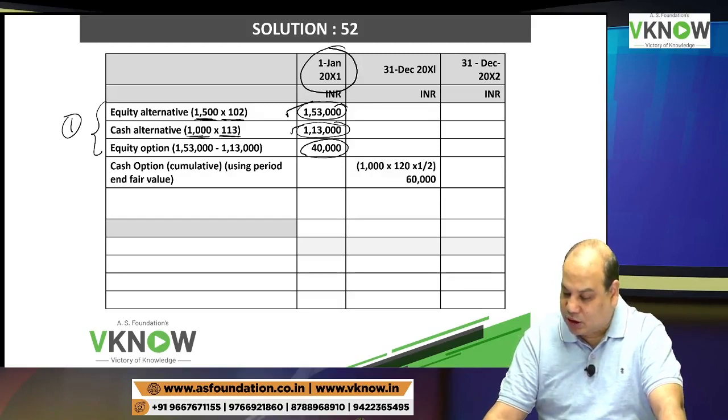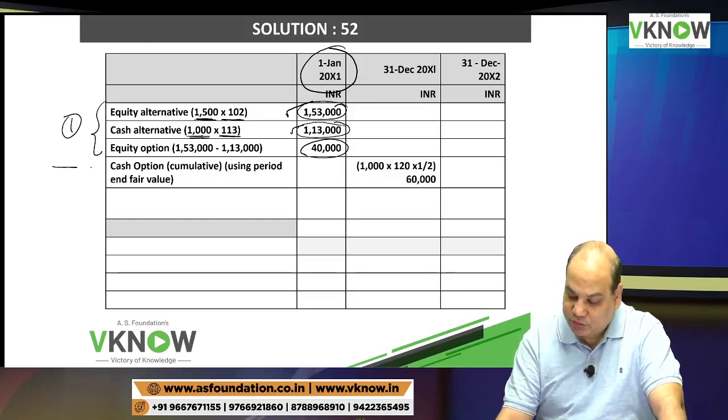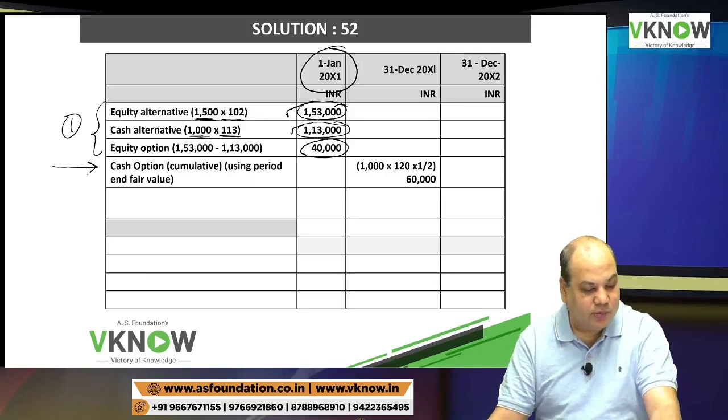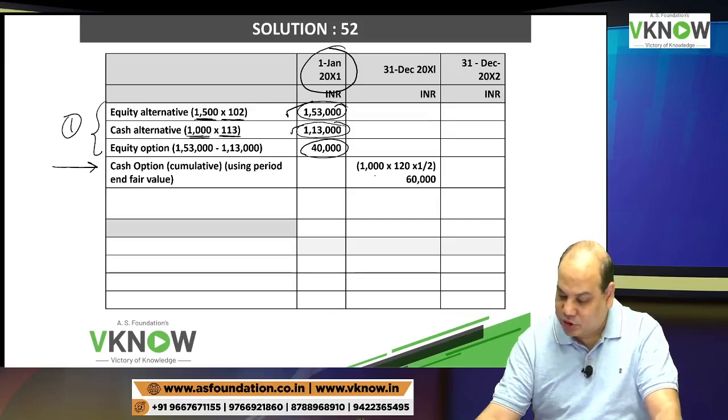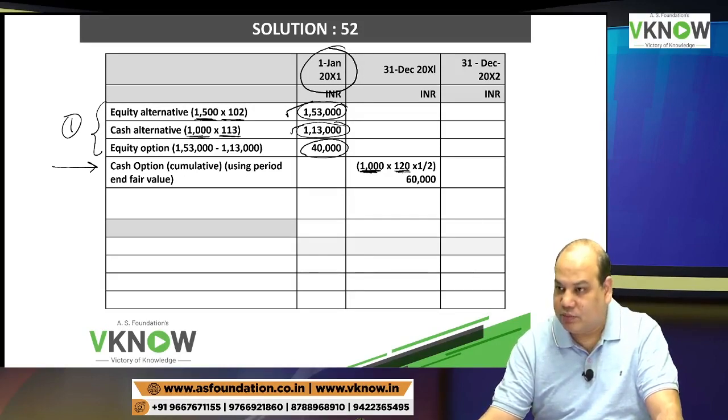Now let us see the accounting for the cash option. They have computed the expense. How many employees are there? Only one. So you just take 1000 shares. What is the fair value on 31st December? 120 into half, so that gives you 60,000.